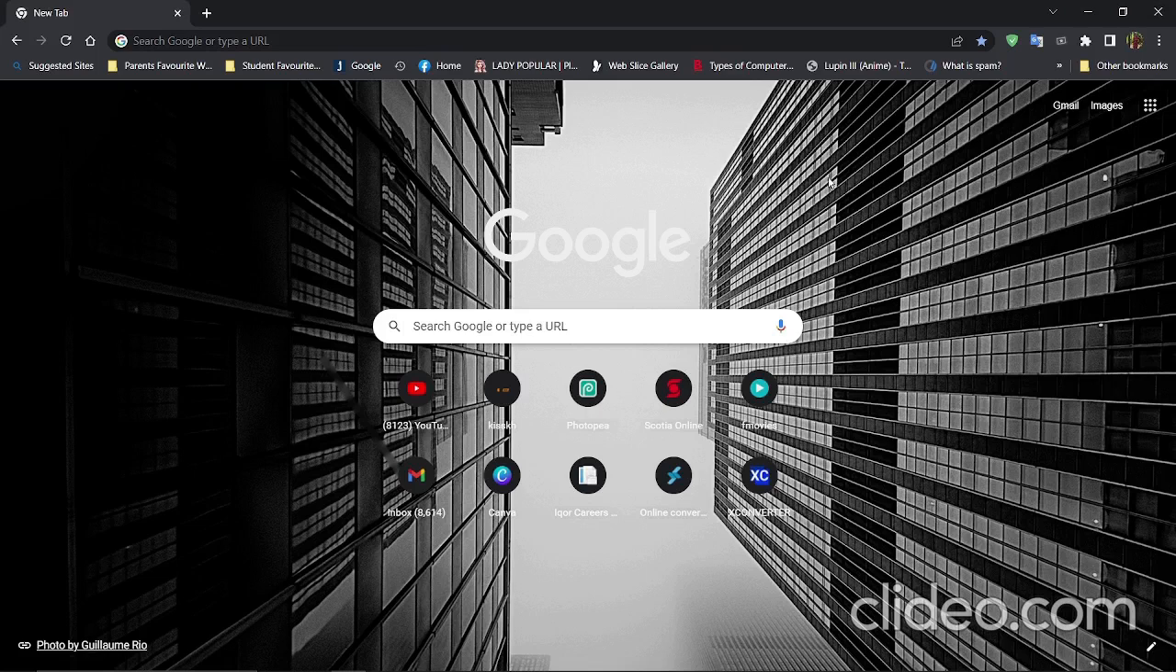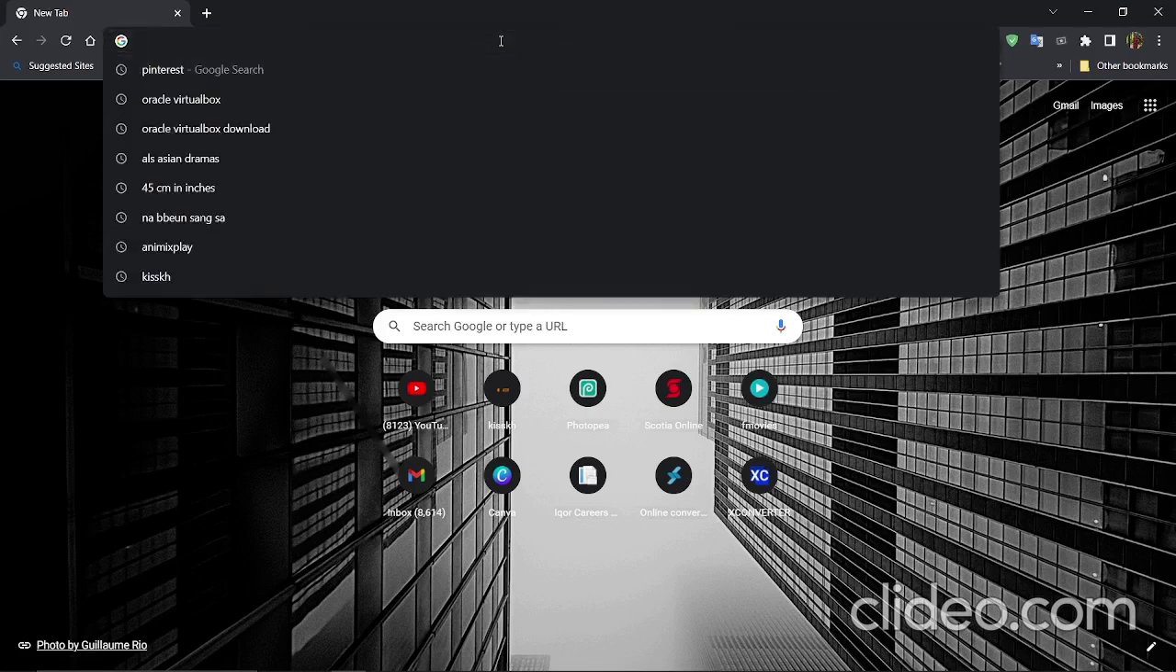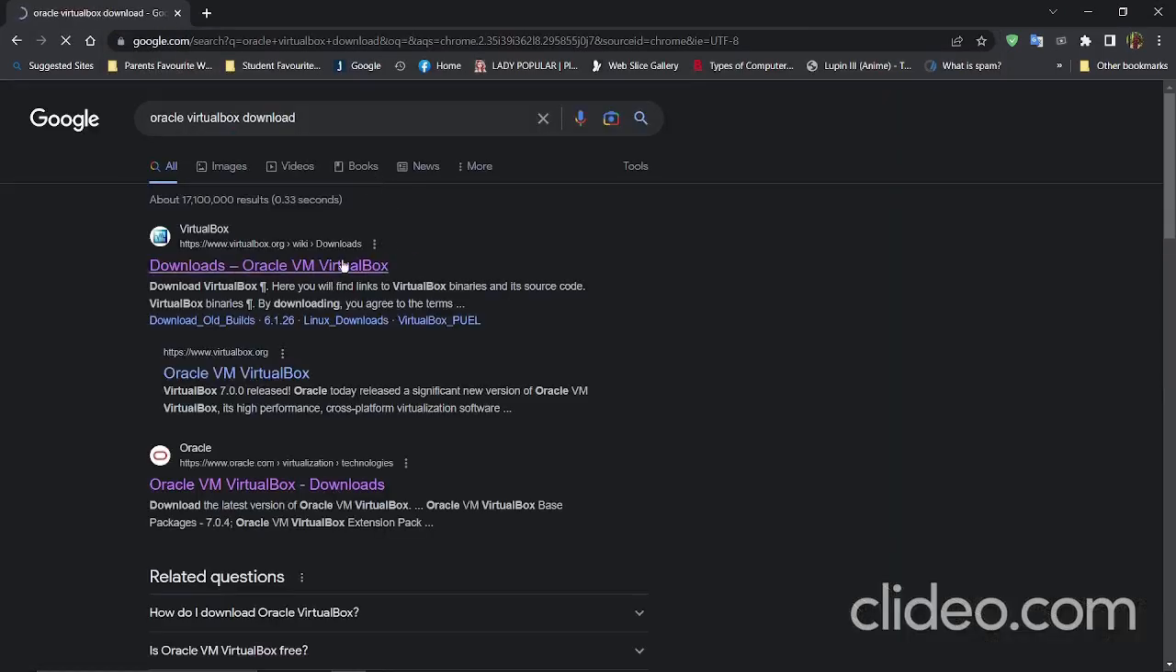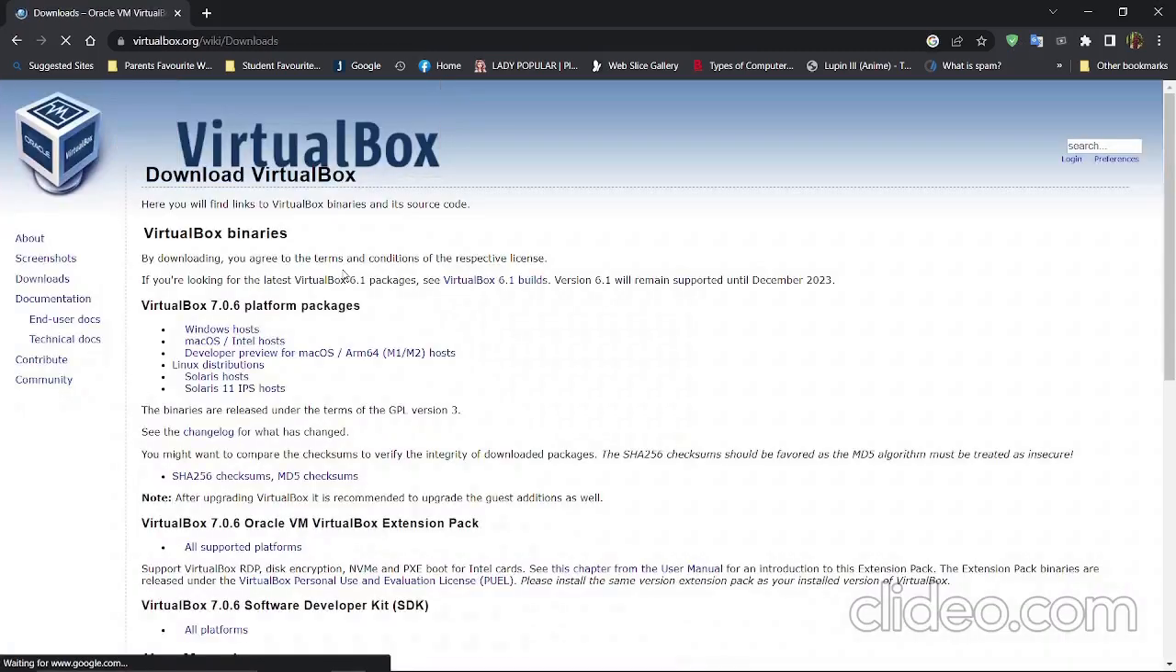So the first thing you want to do is search Oracle VirtualBox in the browser. Right, so it will come up looking like this. You want to click the first one that you see. You go to Windows Host and you click it.